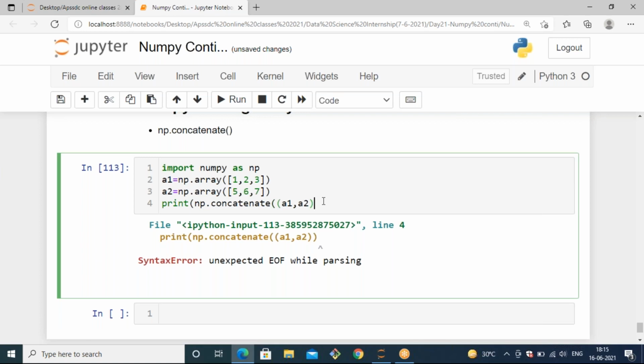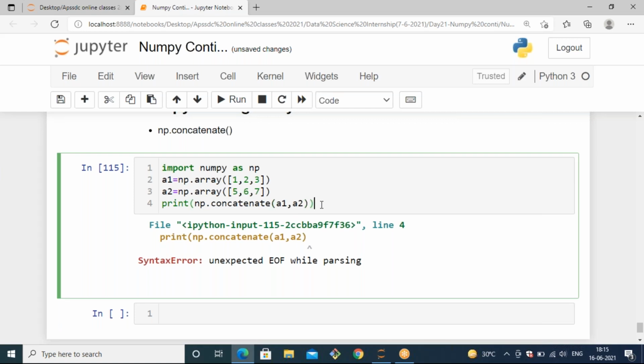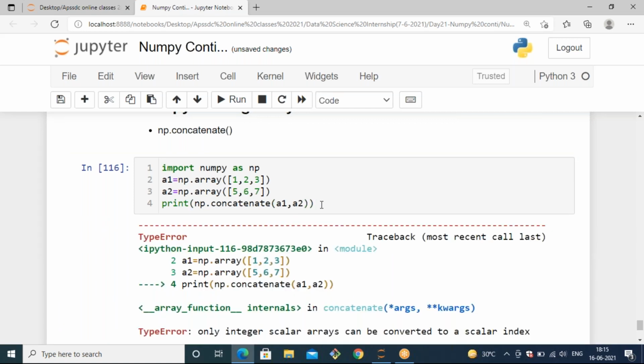Unexpected EOF. Only integer scalar arrays can be converted to scalar index.